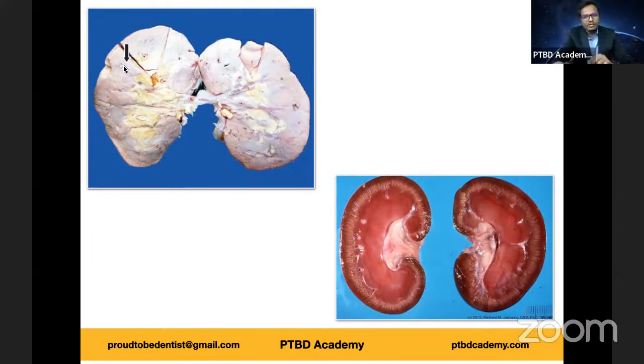So for sake of comparison, I place this normal anatomy, the section anatomy of your kidney as well. So you can compare while I'm describing the specimen so that it will be easy for you to understand, retain, and recollect. So amyloidosis of kidney. Kidneys are small, pale in color as clearly evident here. And the section surface shows loss of corticomedullary demarcation or distinction, right? So there is no demarcation or distinction between the cortex and medulla, which is evident in this normal specimen.